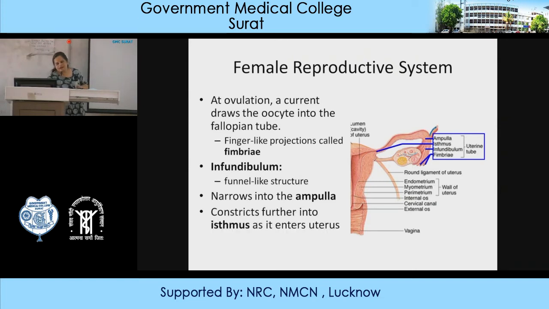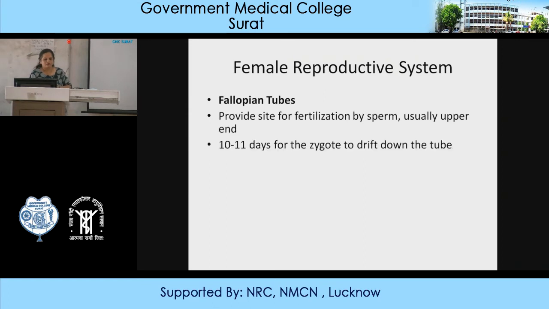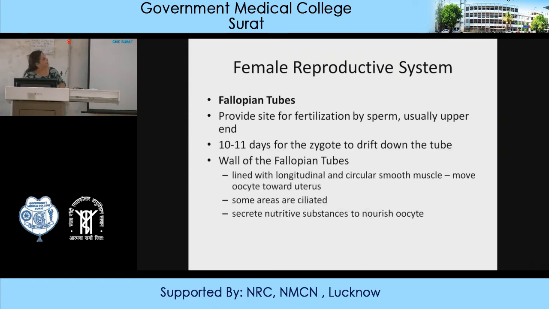And then there is the isthmus, as it enters the uterus. They provide a site for fertilization, usually in the upper end. It takes 10 to 11 days for the zygote to drift down the tube. So about 10 to 12 days it may remain in the tube, and then the zygote will go to the uterus for implantation. The wall of the fallopian tube is lined by longitudinal and circular smooth muscle. They move the oocyte towards the uterus. They have ciliated areas in certain sections, and they secrete certain nutritive substances to nourish the oocyte.